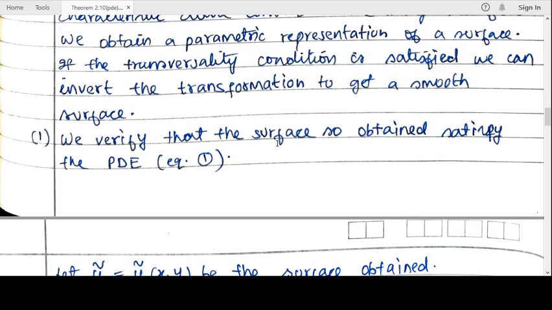Now we will prove the theorem in two parts. In the first part we will verify that the surface so obtained satisfies the PDE. That is, here we obtained a surface like this by taking the union of all those characteristic curves. First we will show that this satisfies the PDE, that is equation number 1.